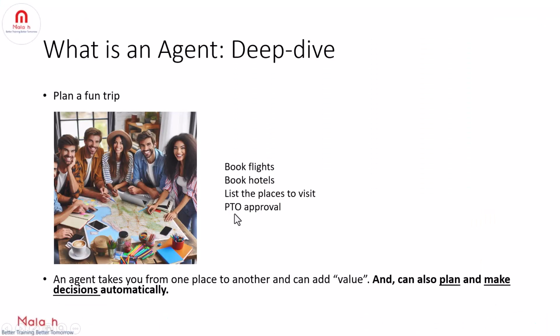In order to get PTO approval, if you have to send an email, that is another tool. So to send an email to your manager for approval, an agent should be able to do all these activities similar to how a human does. Therefore, an agent is nothing but something which can take you from one place to another and adds value to your life and also can plan and make decisions automatically by having access to tools.